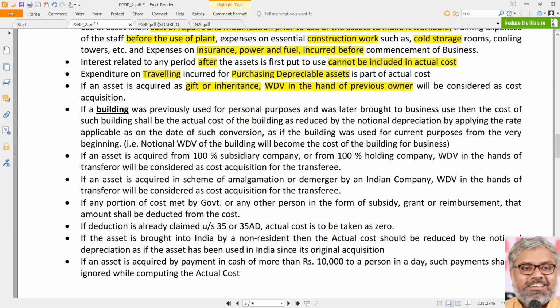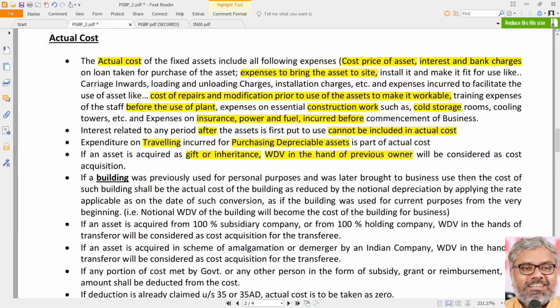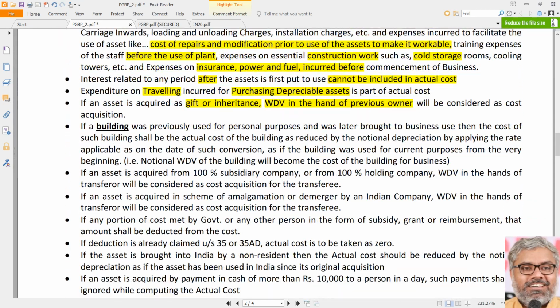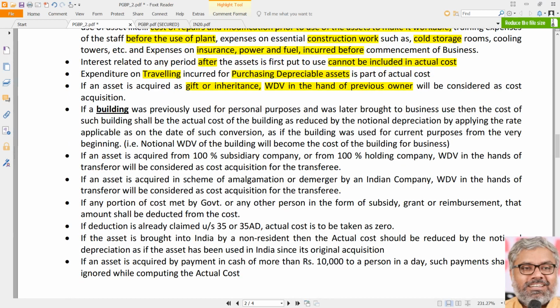That will be considered as actual cost or cost of acquisition for the current owner who acquired the asset free of cost, like a gift or inheritance. So, what is the actual cost in that case? WDV in the hands of the previous owner. That is one variety situation which has to be remembered separately. It is not a normal scenario. That's a unique situation. Normally, asset purchased means purchased, that's all. There is no big deal in that. But what we are looking at in this discussion on actual cost is not just the normal situations. There are separate, different situations.